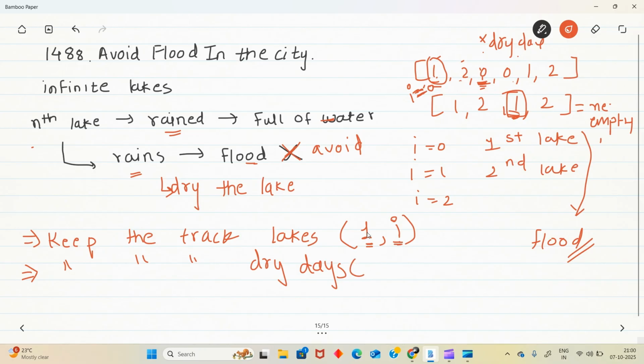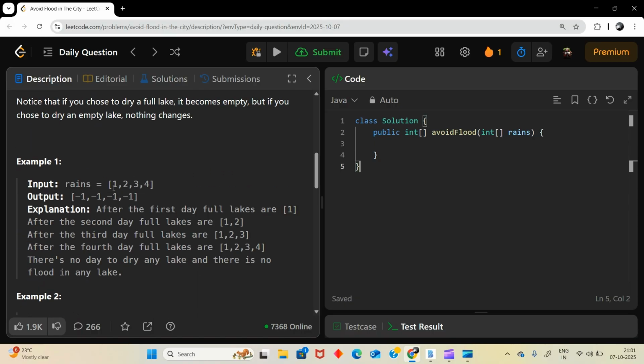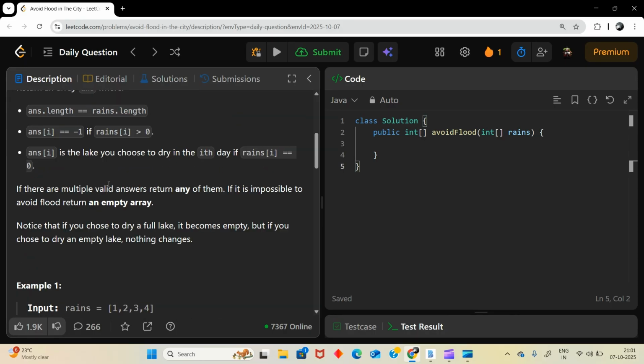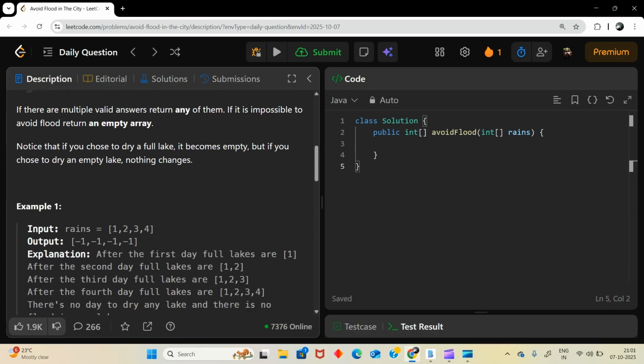So we can reutilize it when we get the same lake and it is going to rain again. Okay, now here what will be our answer? Let's consider these examples. If you see 1 2 3 4, on the I is equal to 0. On the first day full lakes are 1, on the second day are 2. So all are -1 because in the question it is given that if my range of I is greater than 0, then my answer of I will be -1.